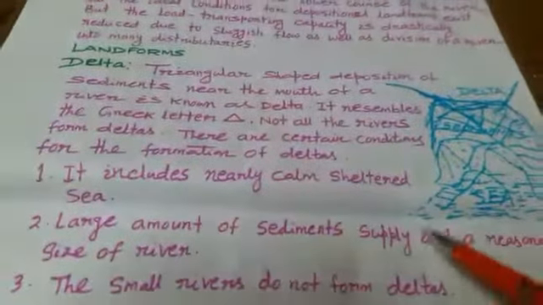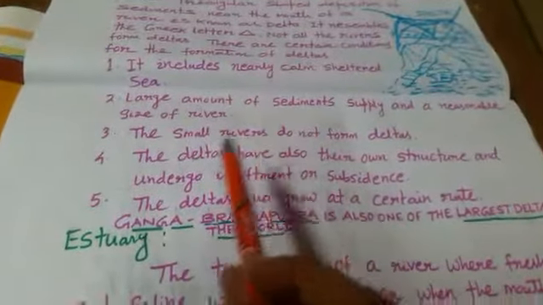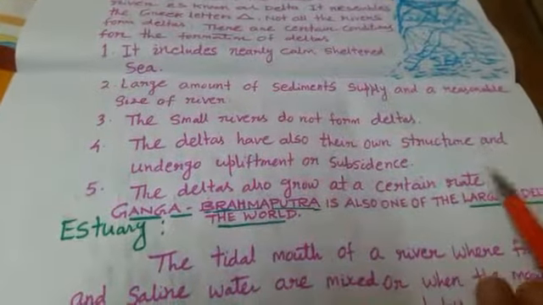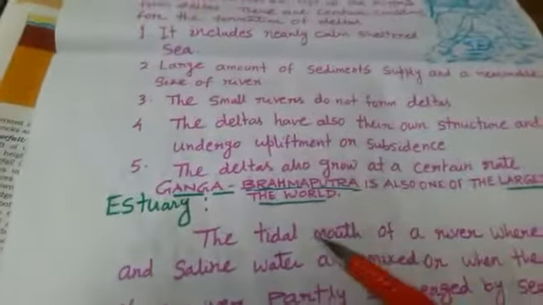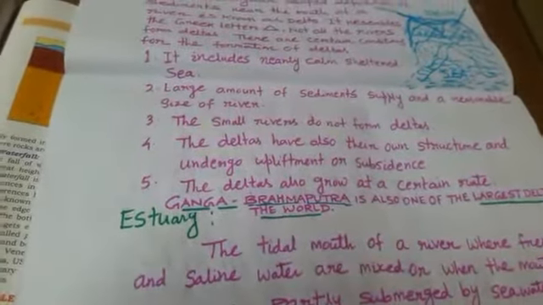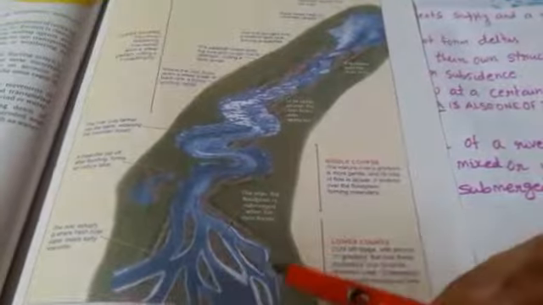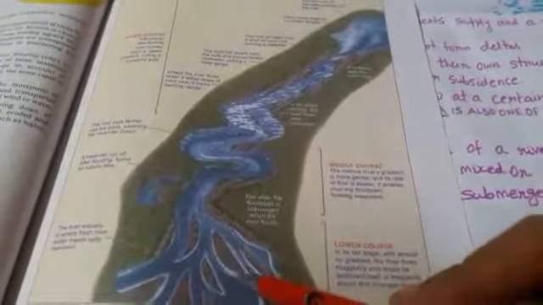What landforms are formed in the lower course? What are the characteristics of a river in the lower course? And explain about delta, why all rivers do not form a delta, and what do you mean by estuary. Such types of questions you have to prepare related to these portions. I hope you are clear about it, and please practice this diagram, the three courses of a river: upper course, middle course and lower course.